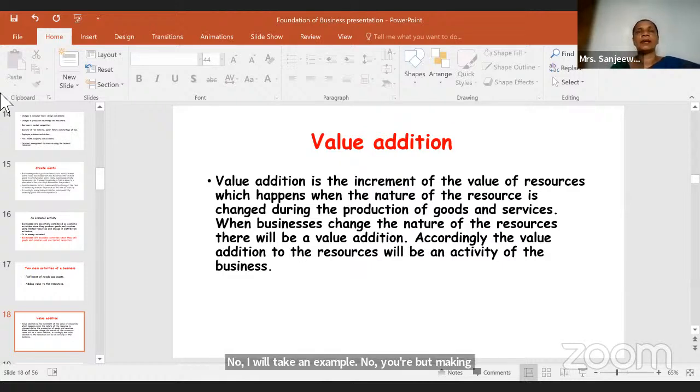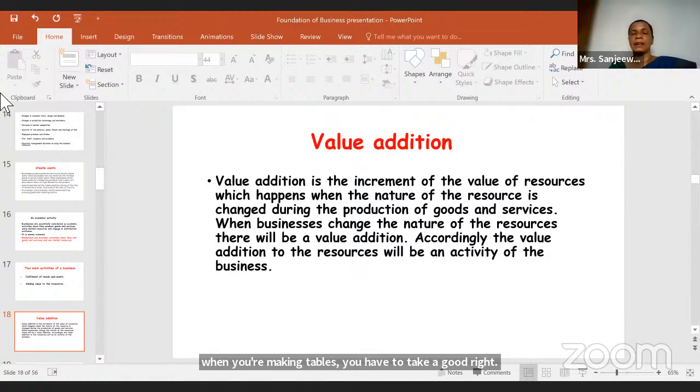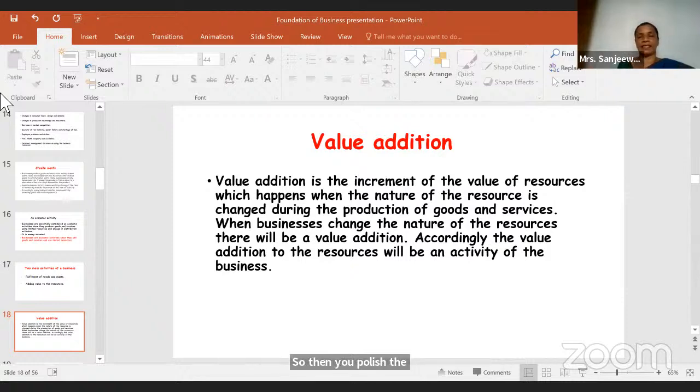So when you're making a table, you have to take wood, right? Then you have to pay the supplier and get that. And when you take that, you can't just give that as a table. No, you have to do certain steps, right? You have to cut that. When you cut that wood, then you're adding a value. When you cut and fix legs, you're adding value. When you put a nail even, you're adding value, right? So when you polish the table, you're adding a value to that, right?